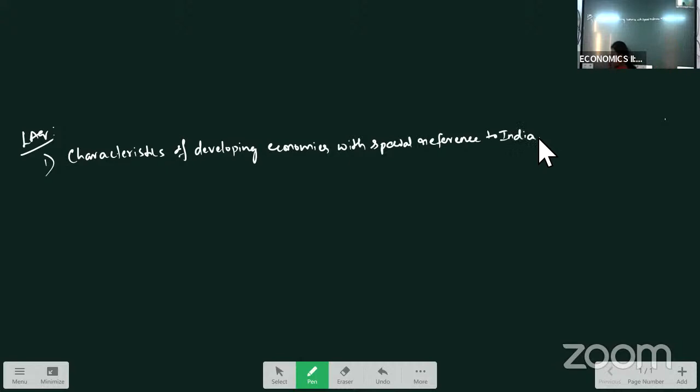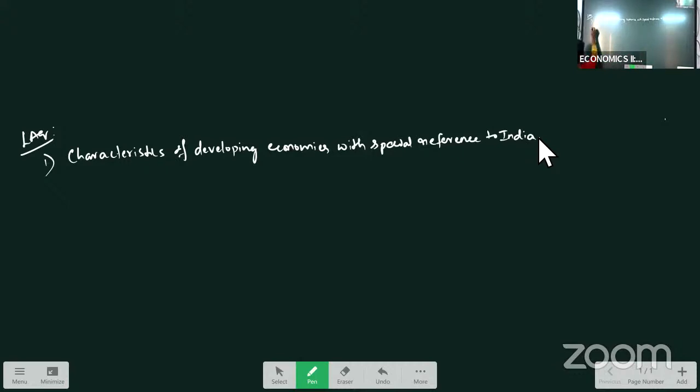When you write this question, first give the introduction. Based on the income levels and GDP per capita income, countries are divided into developed countries and developing countries. The following are the features of developing economies.